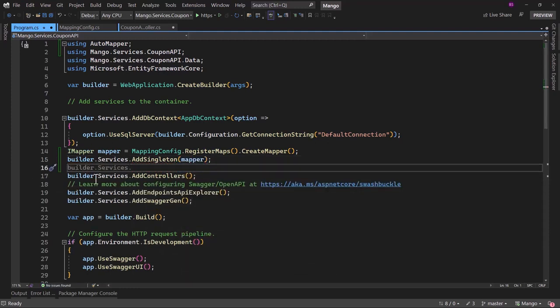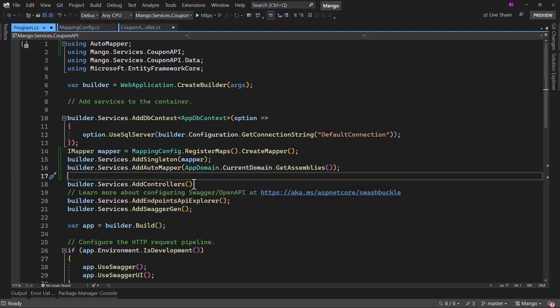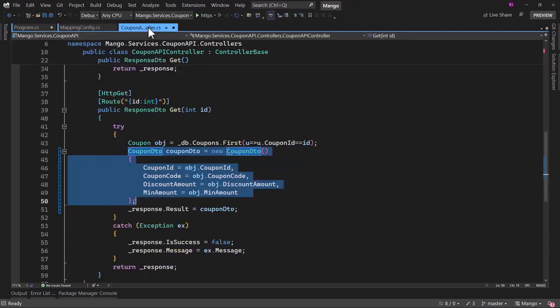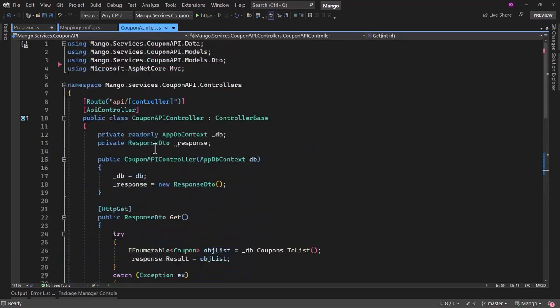Finally, we want to use AutoMapper using dependency injection. For that, you will have to add the line builder.Services.AddAutoMapper, and there you have to pass the AppDomain.CurrentDomain.GetAssemblies. That is the basic configuration that you have to do to add AutoMapper to your services. But with that configured, now you can easily inject AutoMapper in your controller.